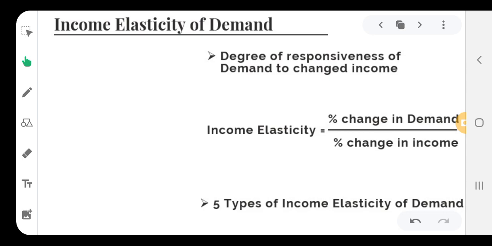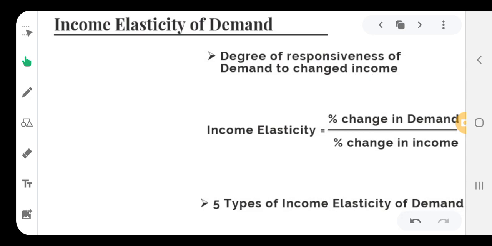It depends upon the changing income of the individual. If income is changed, how that individual responds in demand, that is what the income elasticity of demand is.